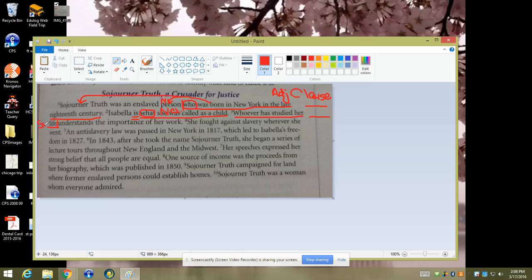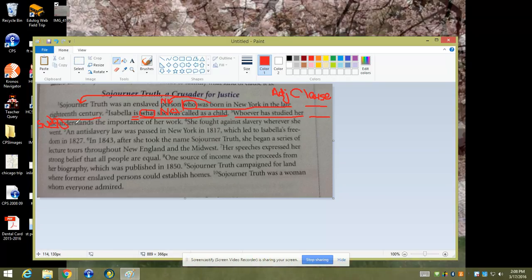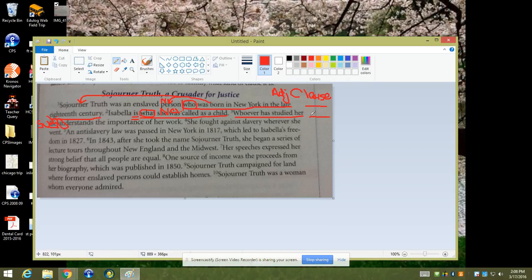So let me write sub over there. So that is the subject of the sentence. So you know it's working as a noun. So this one is a noun clause. All right.